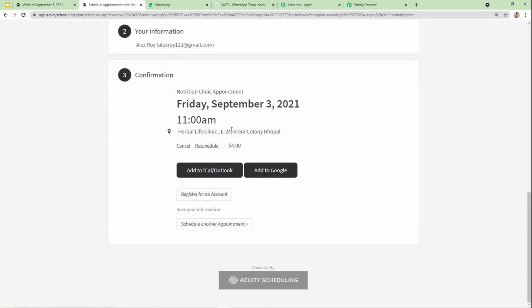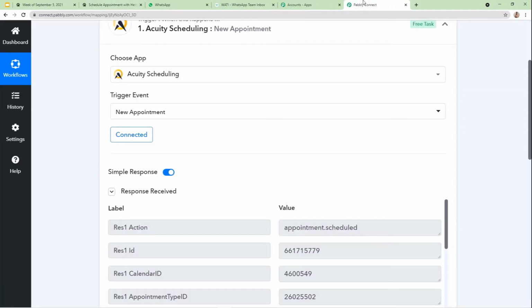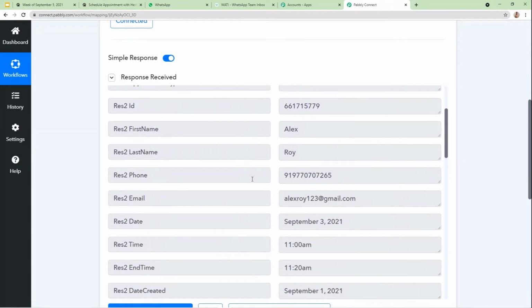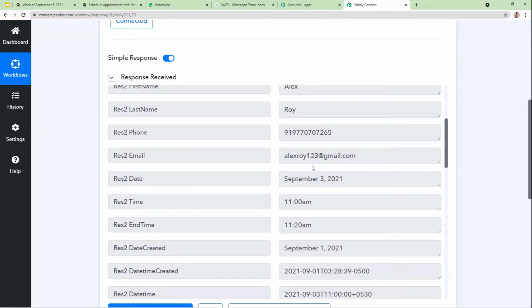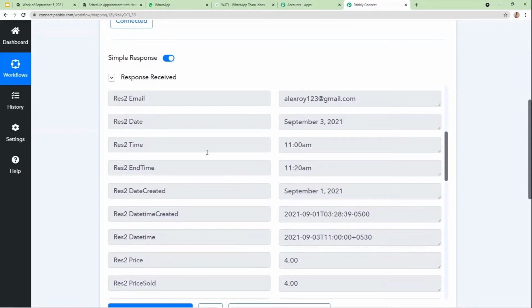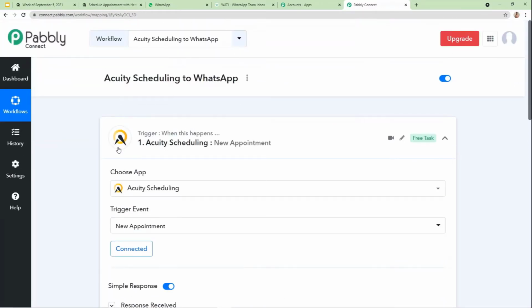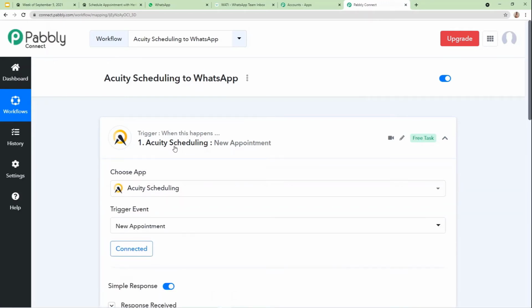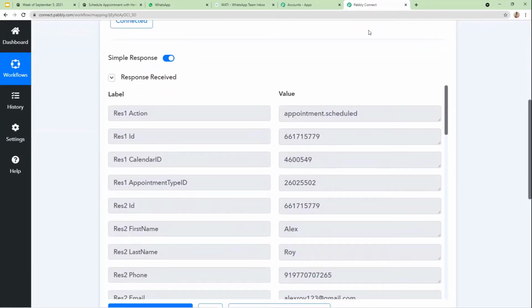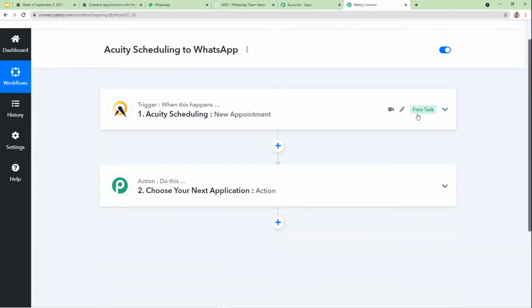As and when the appointment is completed, you can see the same details will be captured into Pabbly Connect. Excellent. Here you can see the client's name was Alex, the last name was Roy. His phone number, his email address and the appointment details are captured into Pabbly Connect. So this means we have successfully integrated Acuity Scheduling with Pabbly Connect. Now whenever we enter any data into Acuity Scheduling, the same data is going to get captured into Pabbly Connect. Okay, so now let me first tell you how you can also start using Acuity Scheduling before moving ahead with the next step.